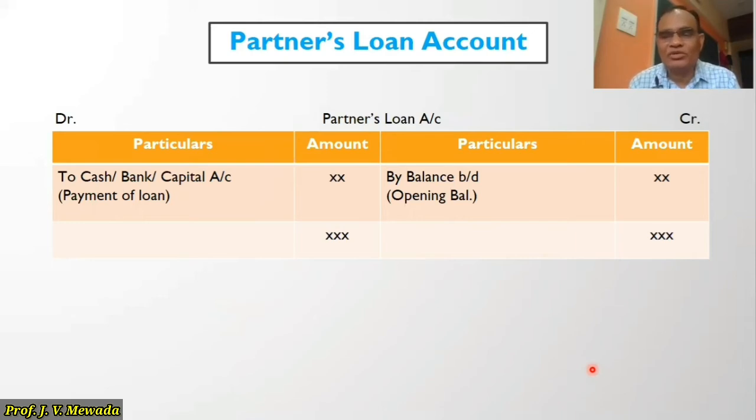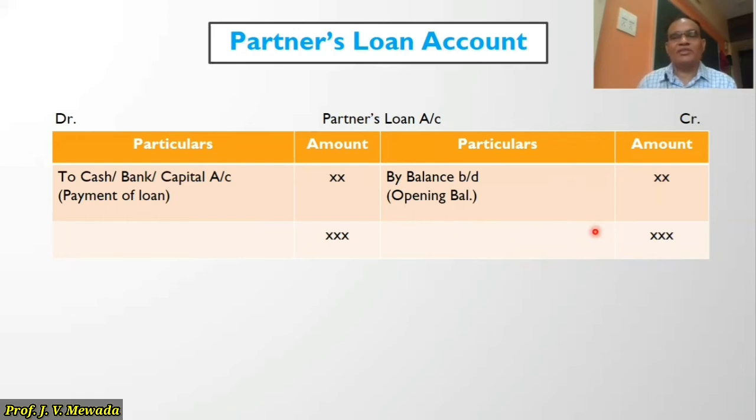If it is outsiders loan, then you have to transfer to the realization account, just like the other liabilities like creditors, bills payable, outstanding expense. But if it is a partners loan, then we are not going to transfer it to realization account. We are going to open a separate account. So on the credit side, we will show the opening balance.